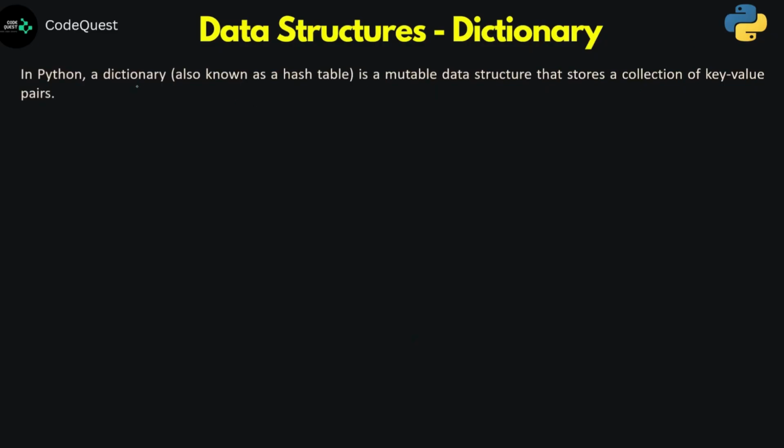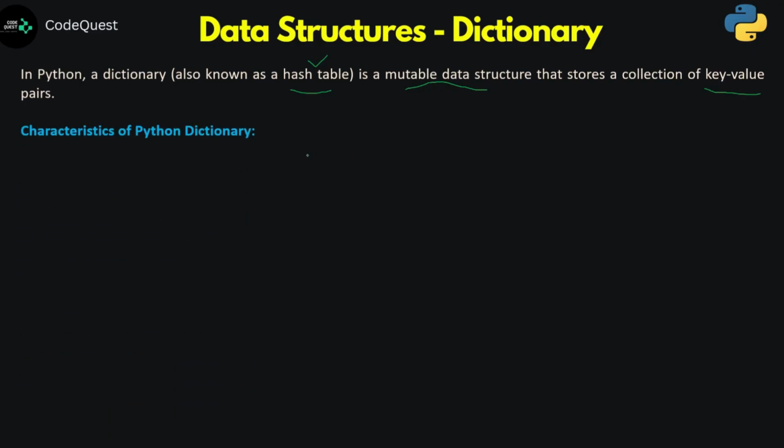So dictionary is another data structure or collection which is mostly called a hash table, because unlike the previous data structures list, tuple and set, here each item will be in the form of a pair, which is called a key value pair. And it is once again a mutable data structure. We can make changes whenever we need, and that will be effective.